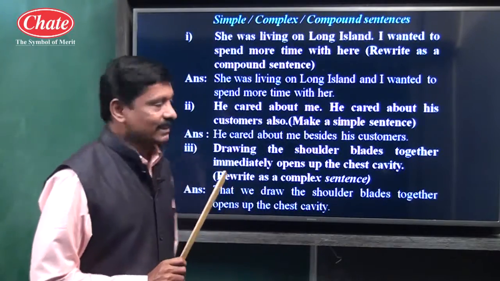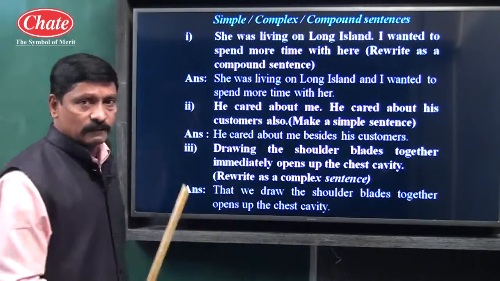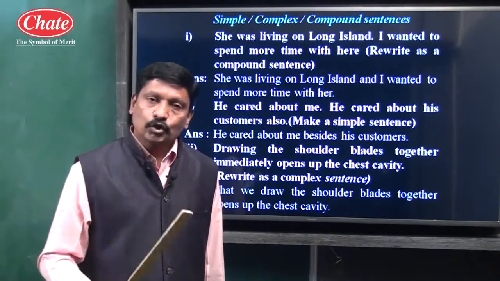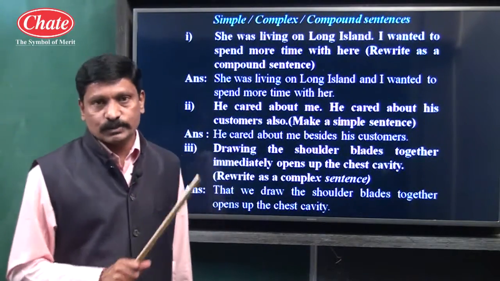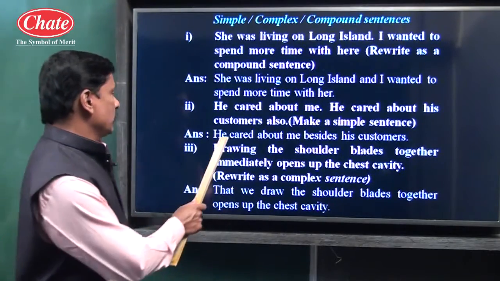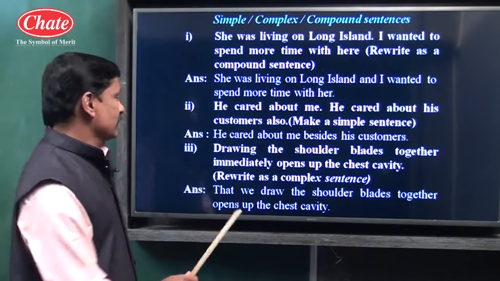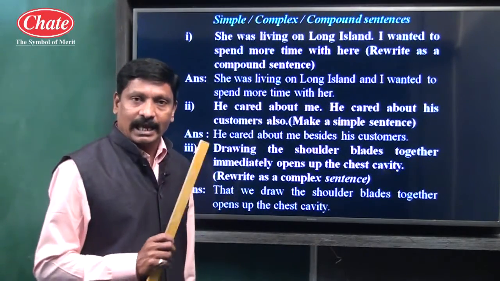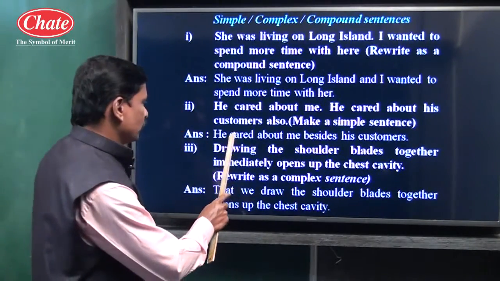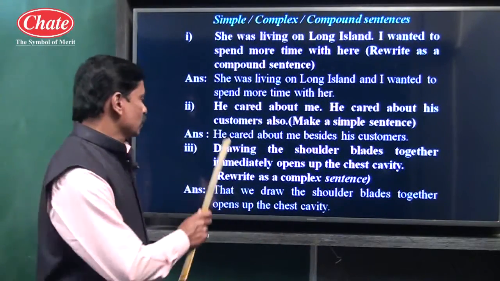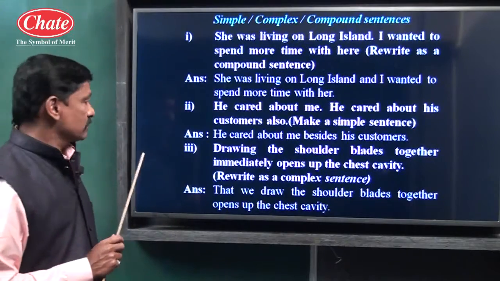like besides, etc. So see, we have to make it simple, means what care we have to take? We have to take care that there should be only one subject and one finite verb. So see, he cared about me besides his customers. This particular answer has only one subject, he, and cared about me besides his customers, one predicate part. So this is a simple sentence.